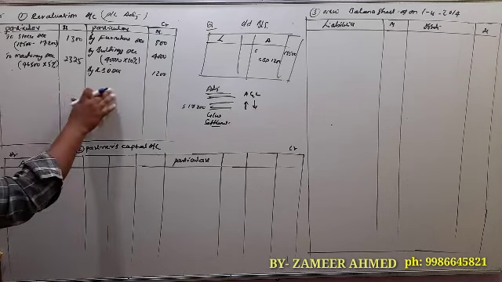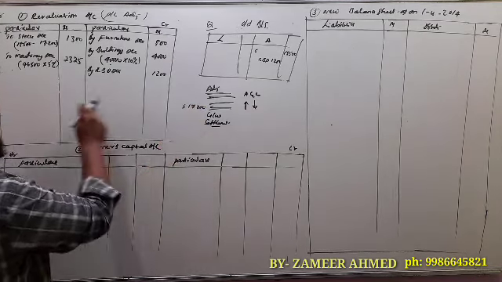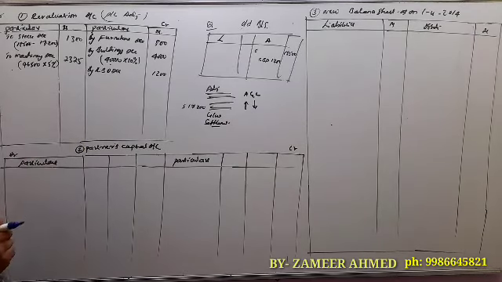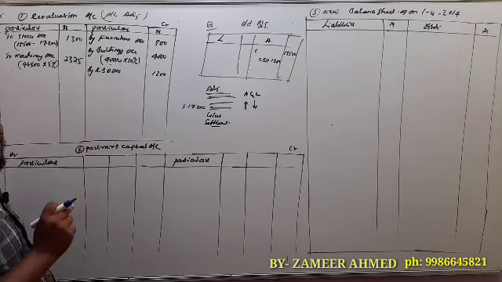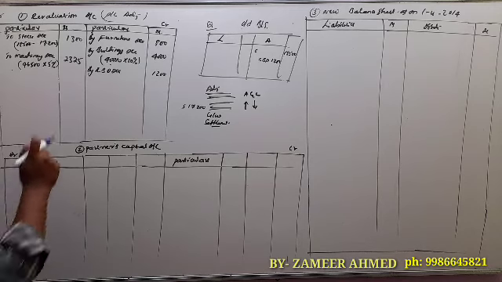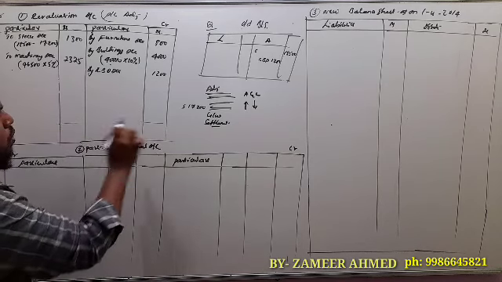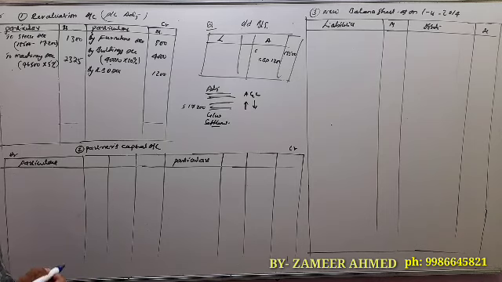Now the revaluation account we have prepared with the help of the adjustments. On the debit side we have recorded all the expenses and losses, and on the credit side we have recorded all the incomes and gains. After recording all the adjustments, we have to close this revaluation account by transferring the net profit or net loss.